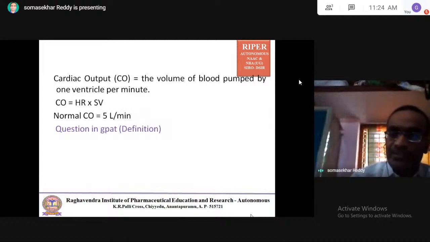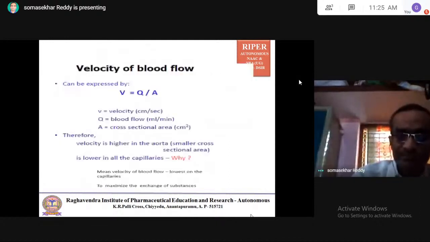Heart rate means the heart normally has 72 beats per minute. You can take the normal cardiac output as 5 liters per minute. That means 72 beats per minute, and you can take the normal stroke volume as 70 ml per beat. In the case of stroke volume, it is per beat.